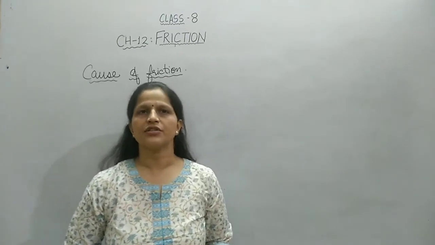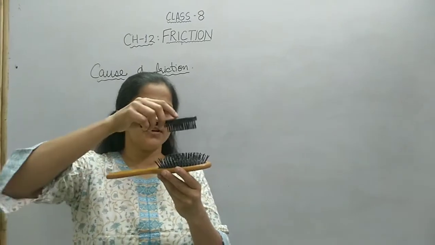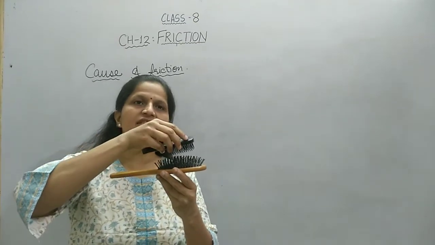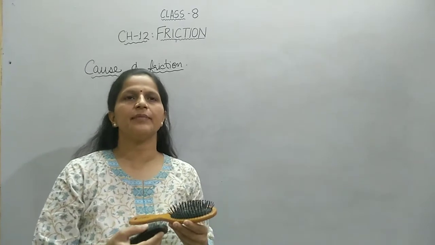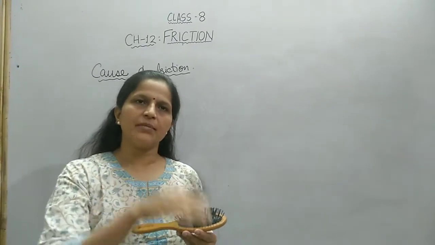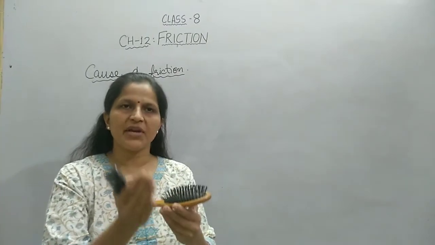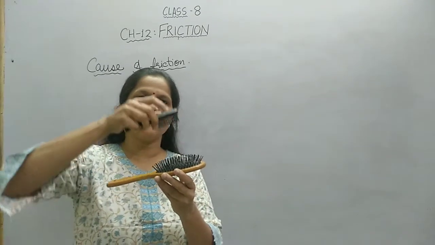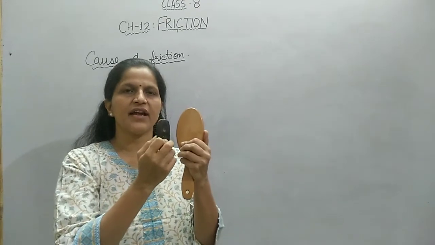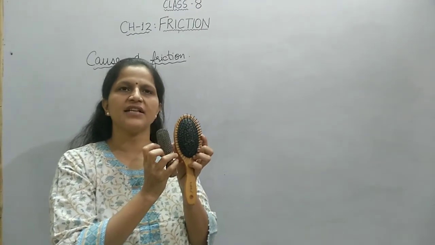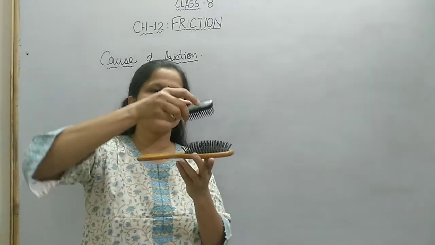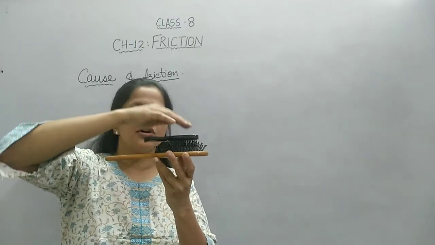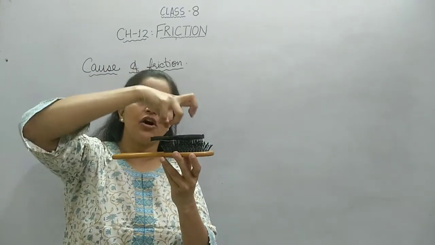To understand the cause of friction, I am showing you these two brushes which I have made to be in contact with each other. These brushes are representing the surfaces which are kept in contact. For example, you are keeping a book on a table, or you are keeping an eraser on your pencil box. Any two surfaces when they are in contact, at the microscopic level they are not smooth like this part appears, but they are irregular, like what we see from here. So whenever two surfaces come in contact, the irregularities of the surfaces come in contact like this. So these irregularities somehow interlock with each other.